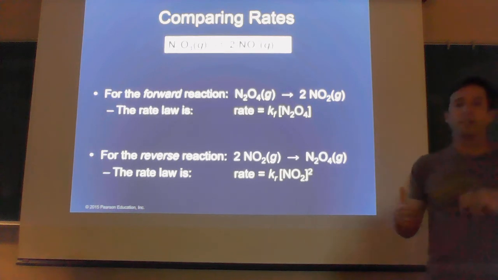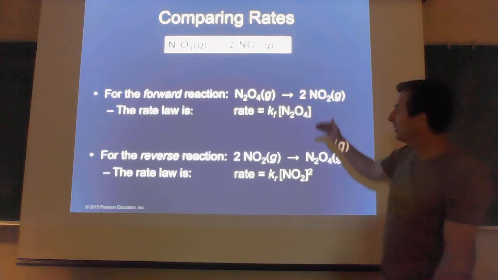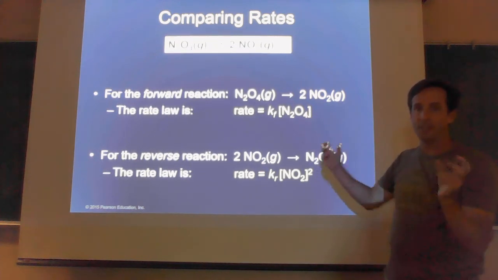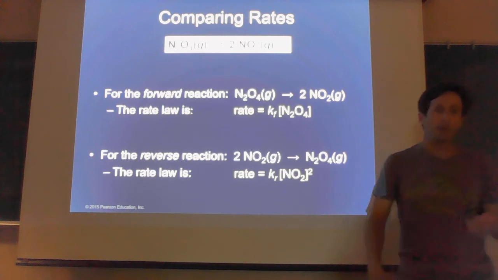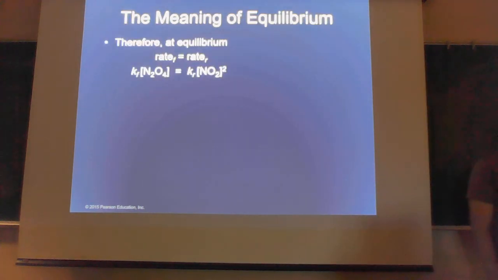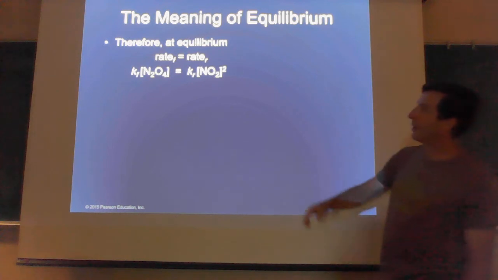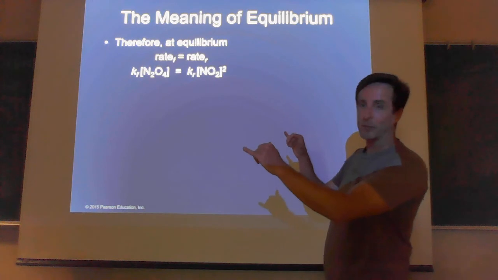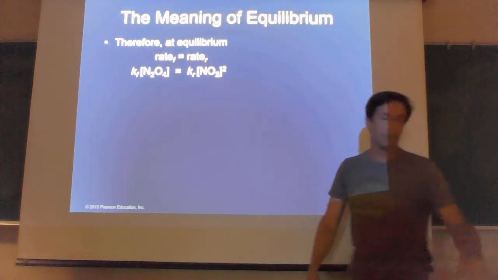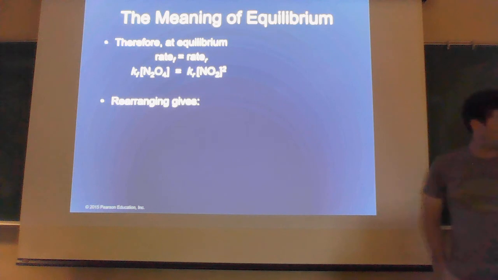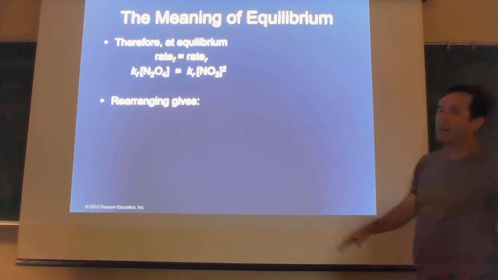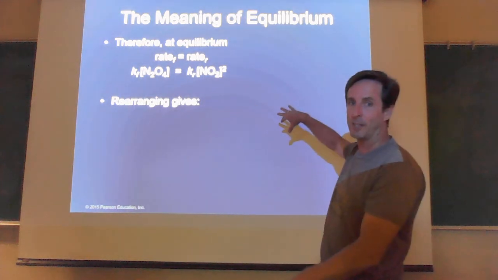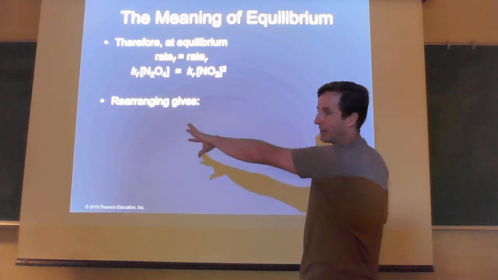Now, when we reach equilibrium, I know that these two rates are supposed to be equal. So that's what we're going to do, set the rates equal and then do a little bit of rearranging. At equilibrium, we set the rate of the forward reaction equal to the rate of the reverse reaction. So I can take the two rate laws that we just wrote and set them equal to each other. Then I'm going to rearrange to put all the concentrations of both the reactants and products on one side of the equation and all the k values on the other side.